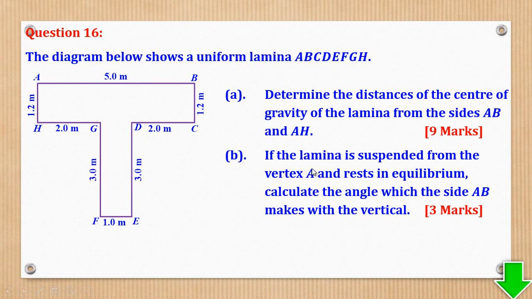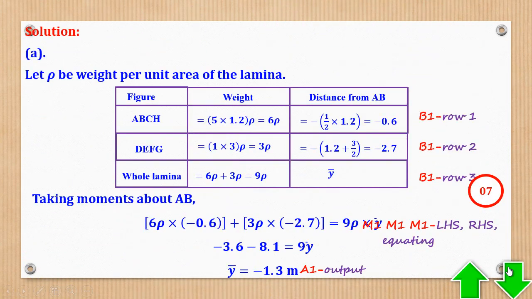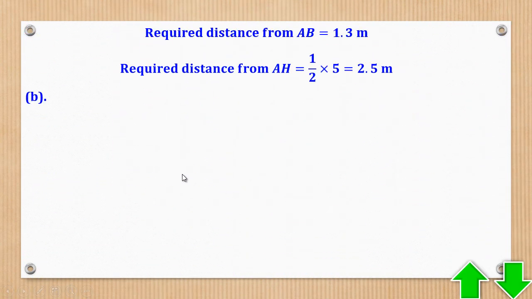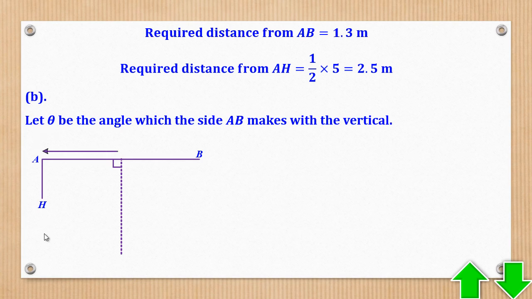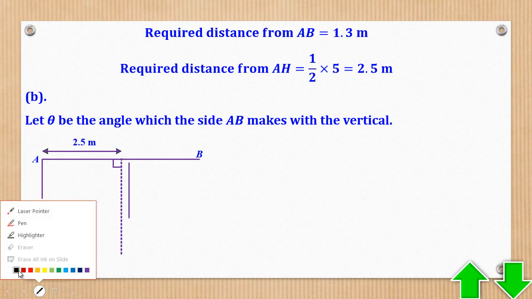So if it is suspended from vertex A, then the line of action of the weight must pass through point A and also the center of gravity. So we shall draw that. Let theta be the angle which side AB makes with the vertical. So the weight should pass through the vertex A and the center of gravity.